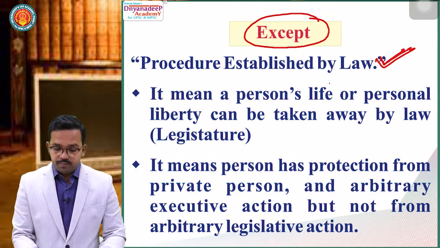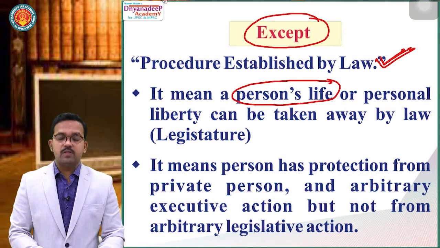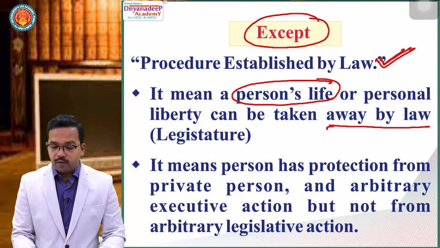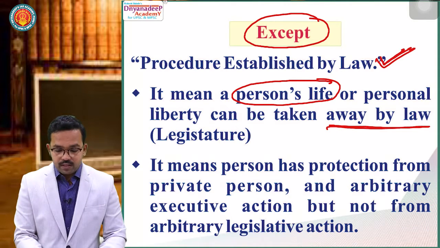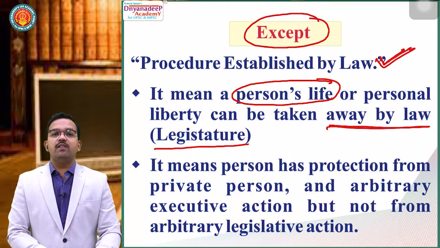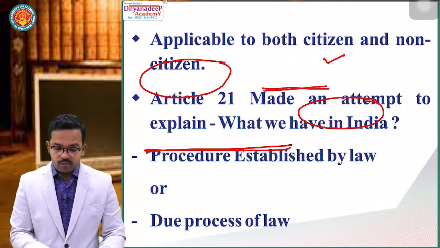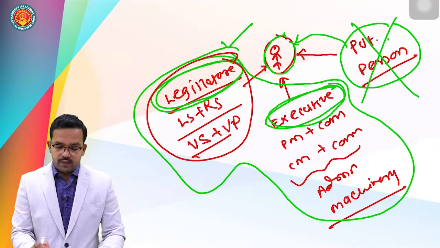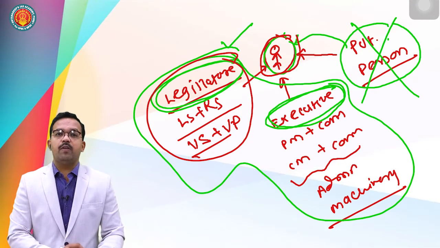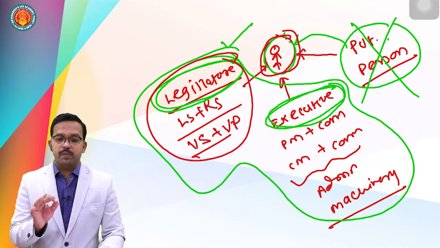It means a person's life or personal liberty can be taken away by law. Who makes a law? The legislature, that is parliament, and state legislatures can make a law. It means going in the beginning, see, as per the A.K. Gopalan case, if this is a person and this person has been provided with the right to life and personal liberty, who cannot take away the right to life and personal liberty?